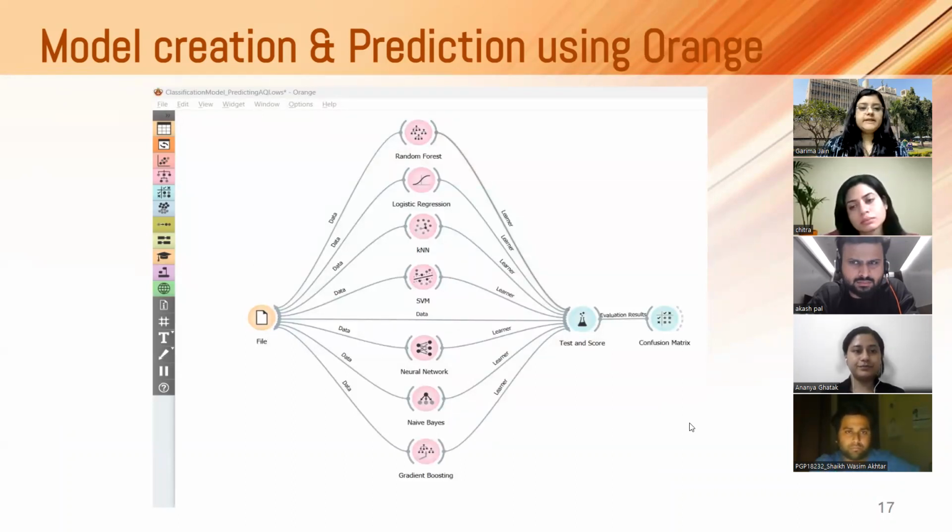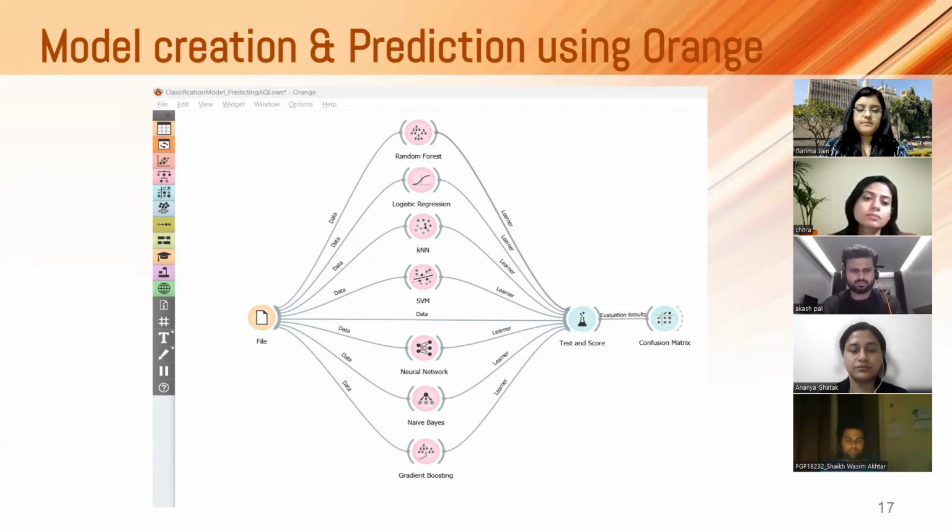Thanks, Ananya. In addition to the Python code, we are using Orange, which is a powerful tool that helps us use the classification models, and it gives us the values of testing and scoring and the confusion matrix, which gives us the accuracy rate. Here we could understand which model would be the best suited for our datasets. As you can see, this is a drag and drop tool, and we are using different models like random forest, logistic regression, KNN, SVM, neural network, naive Bayes, and gradient boosting.